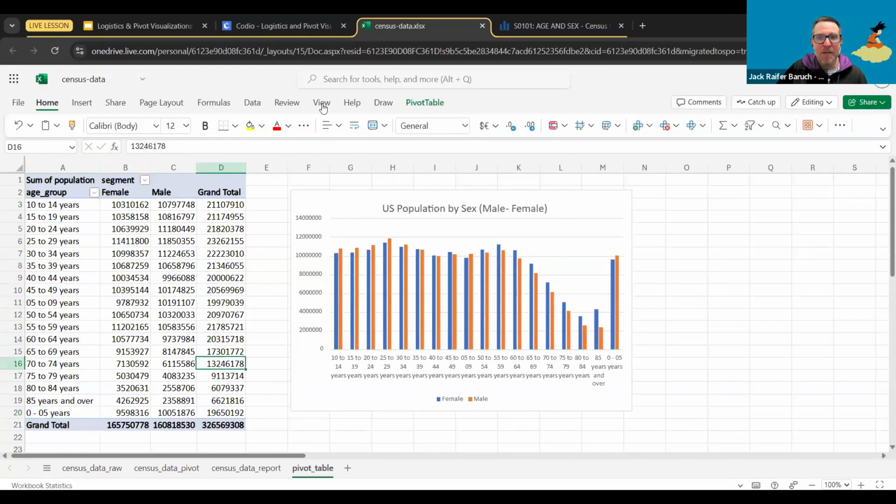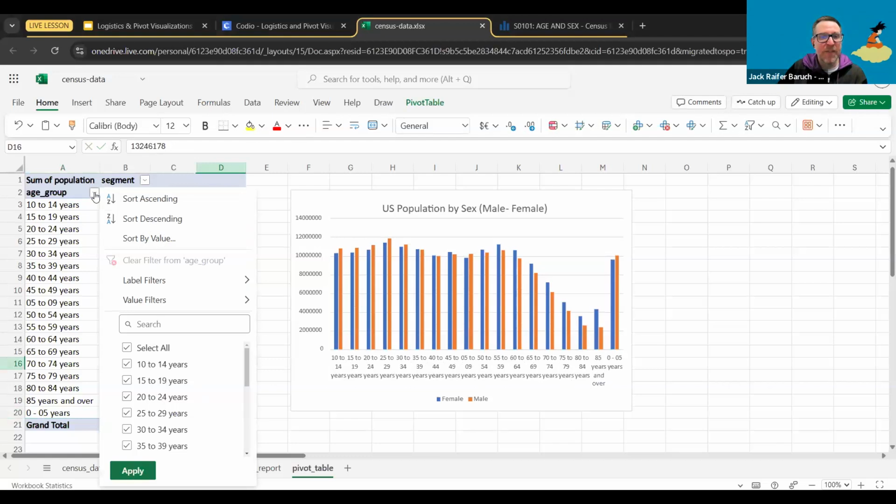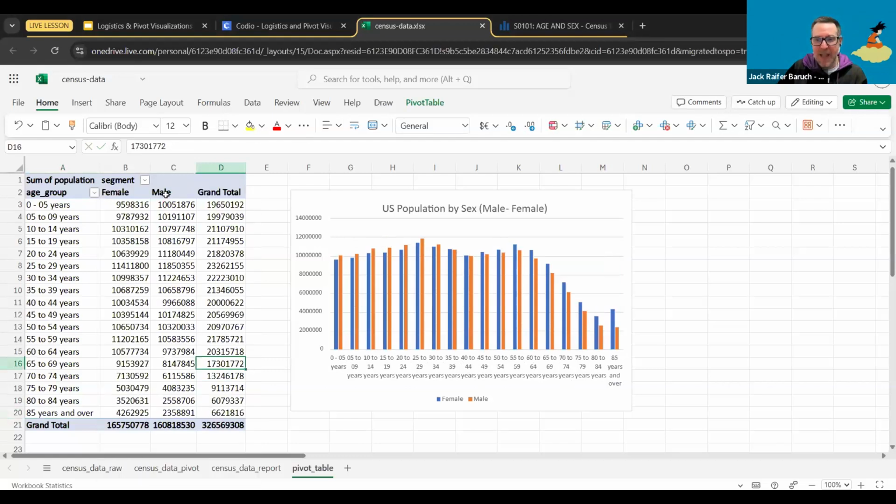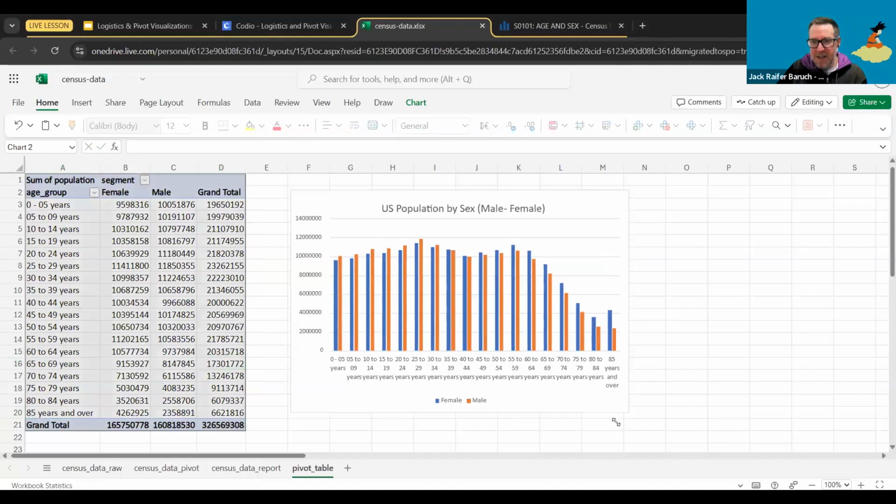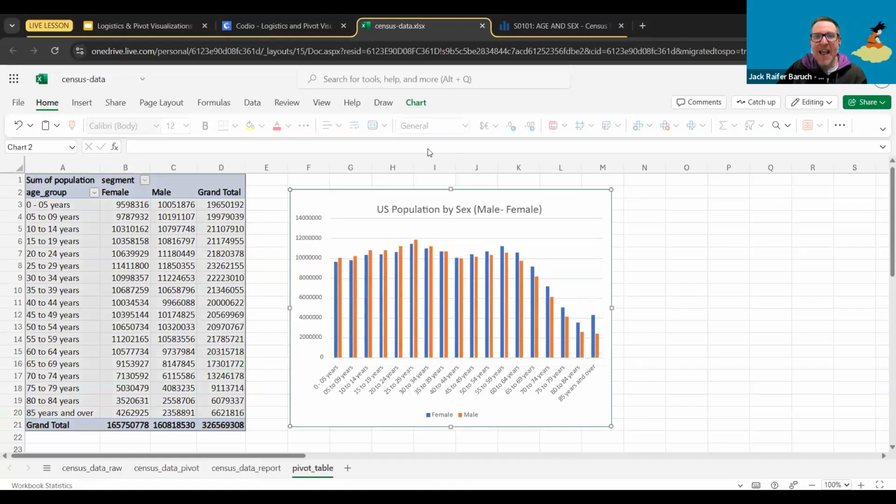And then up here to the filter button, because with the filter button, we can also sort. So I'm going to click on the filter button and sort ascending. And as you can see, our graph changed. Now we actually have our 0 to 5 in the first place, then 0, 5 to 9 in the second place, where they should be.